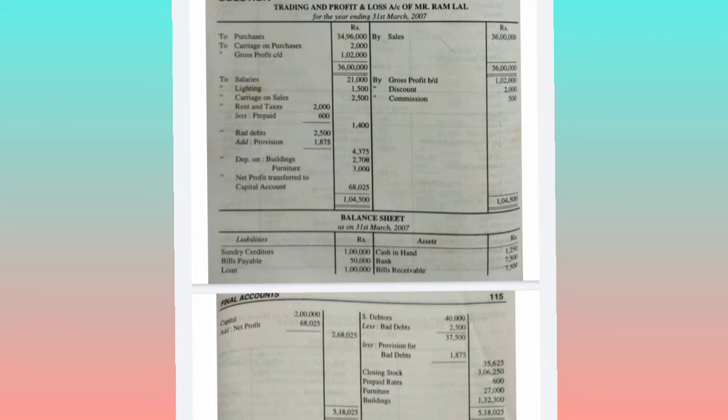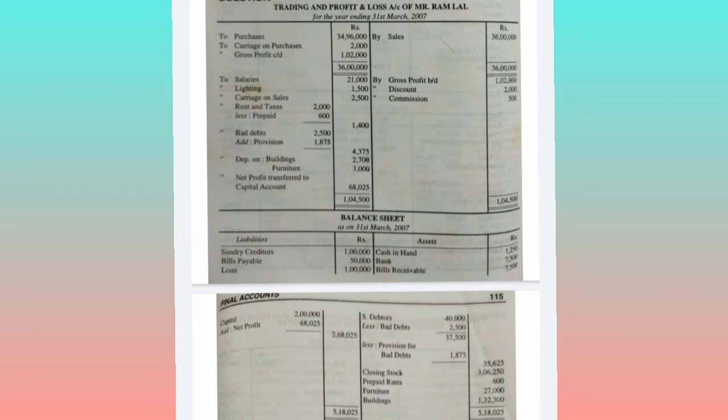Because for sundry debtors there is one more adjustment, that is a provision at the rate of 5% to be made on the debtors. So on 37,500 into 5% we will get 1875. This 1875 is also a loss, it's also an expenditure, as we are making a provision for the future. So this will come under the debit side, debit all expenses and losses. So this provision will come under the debit side of the P&L account, provision for bad debts 1875.